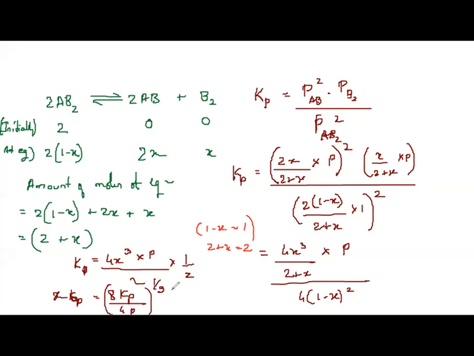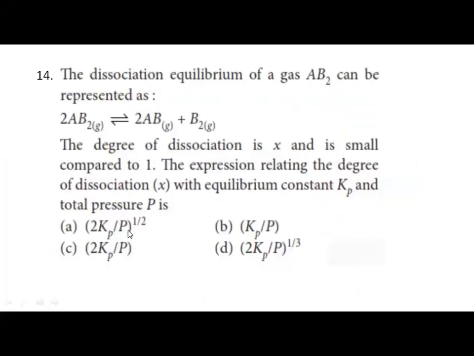That can be written as X is equal to 2 into Kp by P, since 4 ones are 4, 4 twos are 8, raised to 1 by 3. Solve it out, we will get this answer: 2 into Kp by P raised to 1 by 3. So which is our correct option? 2 into Kp by P raised to 1 by 3. Option D is the correct option.